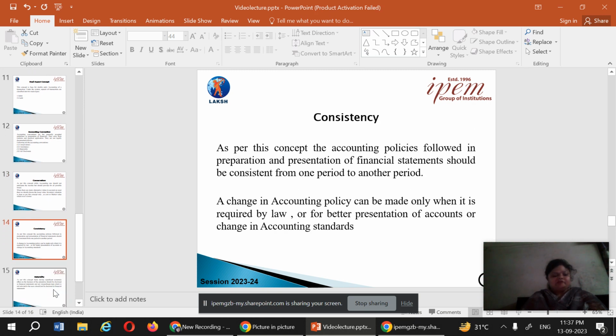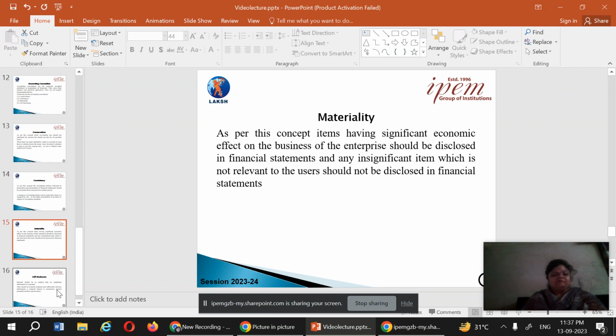Next is the consistency convention, which states that whatever policy the company or the organization is following must be consistent from one period to another. It does not mean that it cannot be changed, but it should be consistent for some years. For example, depreciation can be charged with the straight line method or with the diminishing method. Whatever method the business is adopting, it must be continued for some years to come. That is the consistency concept.